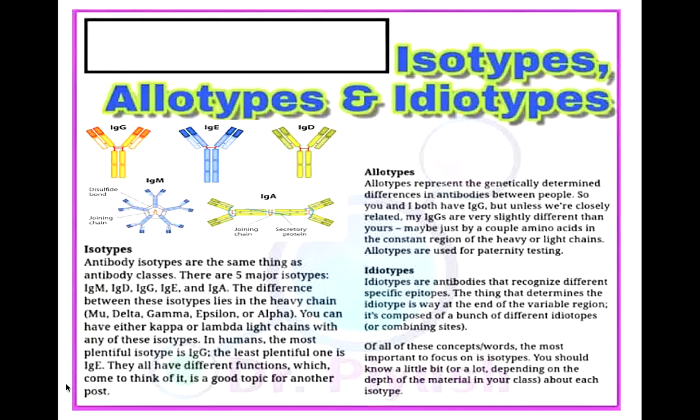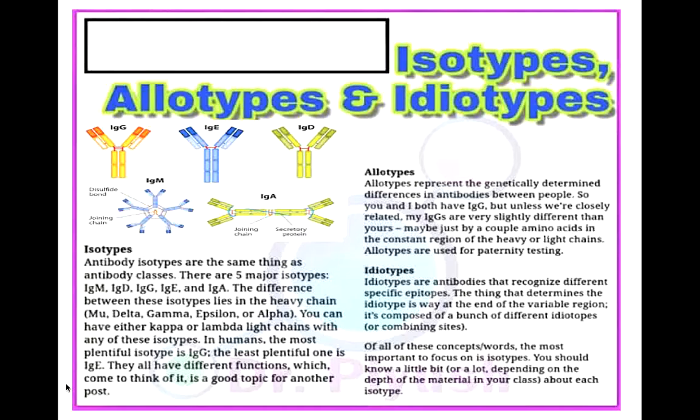Immunoglobulin G1 has a heavy chain component gamma 1. Immunoglobulin G2 has a heavy chain component gamma 2. Immunoglobulin G3 has a heavy chain component gamma 3. Immunoglobulin G4 has a heavy chain component, that is gamma 4. These are all the isotypic forms, right?